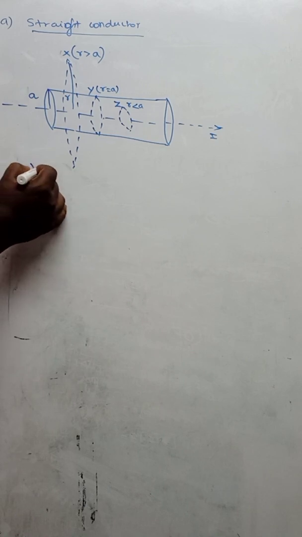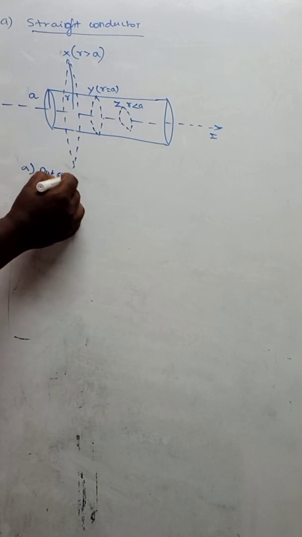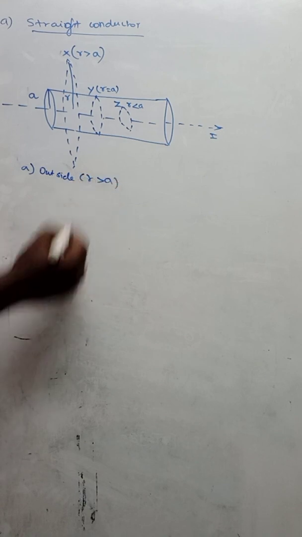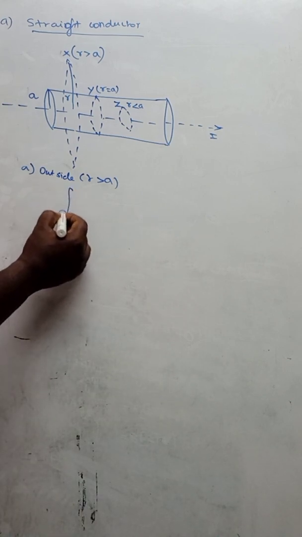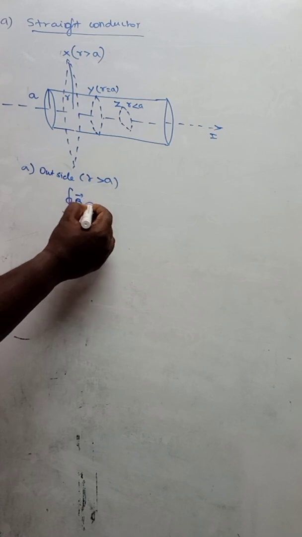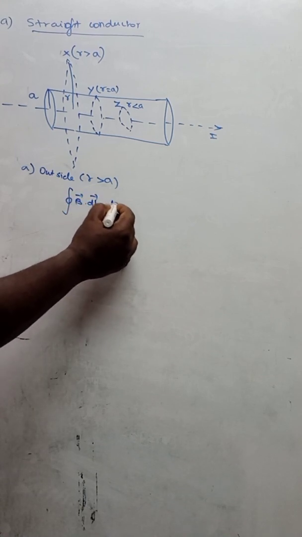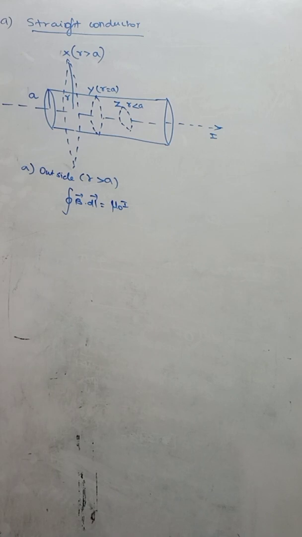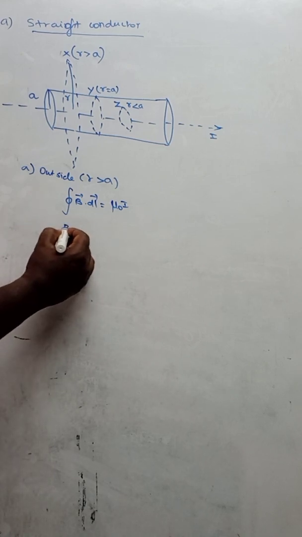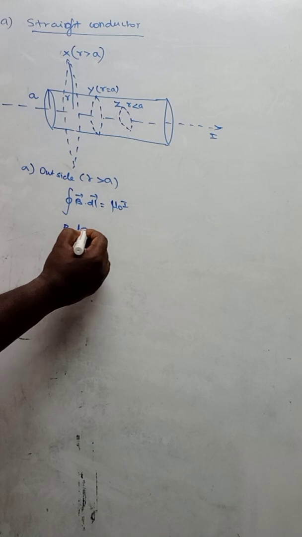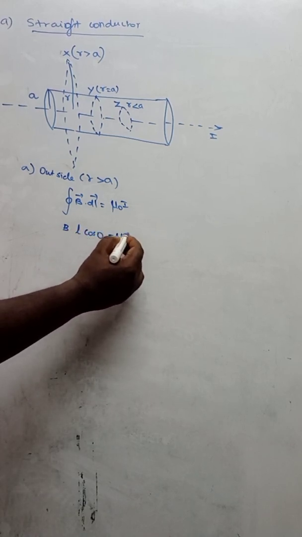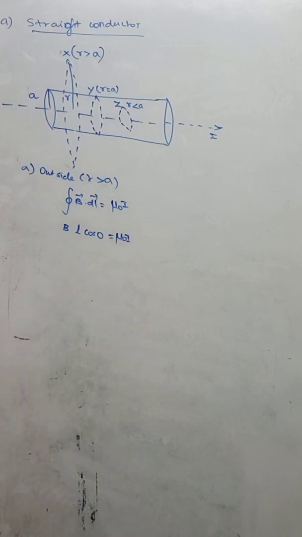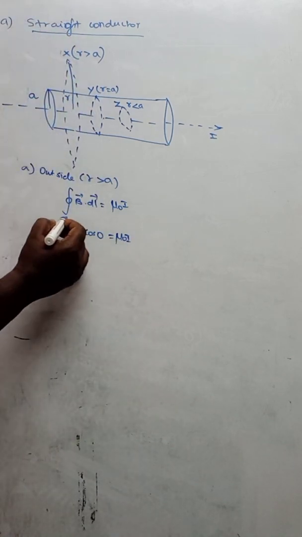So first let me take outside. That means r greater than a. If you are considering the magnetic field at a point r greater than a, according to Ampere circuital law, the closed integral of B vector dot dl vector is equal to mu naught into I. That means B into L, cos 0, is equal to mu naught into I. Again, L, you know that is nothing but the circumference of the loop.